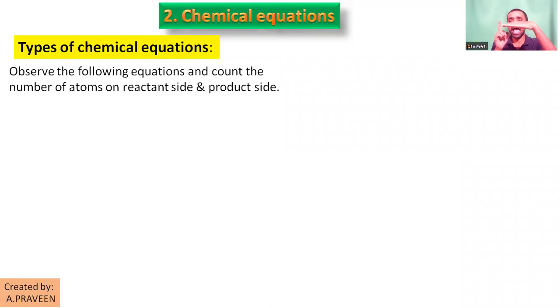So left side of the arrow, right side of the arrow, like that you can see. Reactant side, product side, individually you can count the atoms. For example, here I am giving you the activity 1 equation. Calcium oxide is added into water to produce lime water, called calcium hydroxide. So counting the individual atoms in the reaction, what are the individual atoms? Elements, simply. Calcium is there, oxygen is there, hydrogen is there.